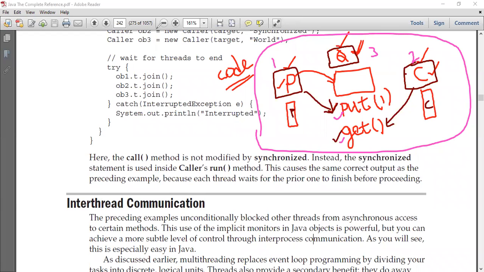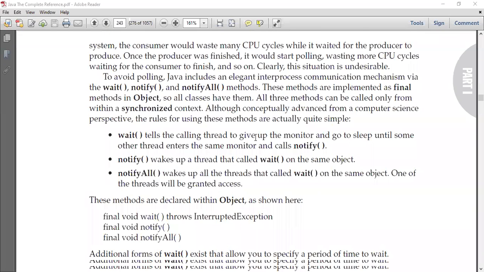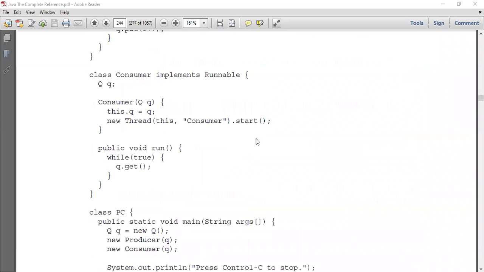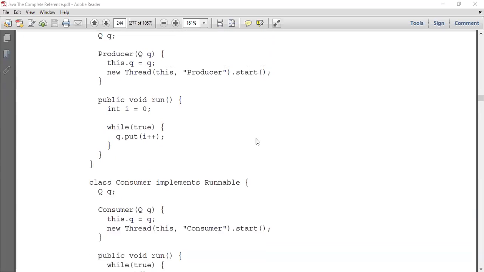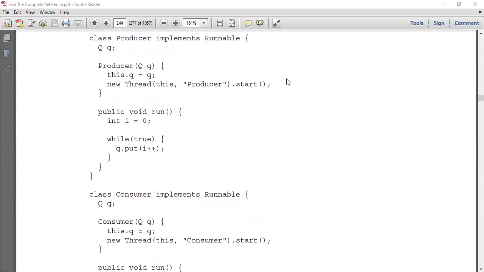No questions? Okay, fine. So let us move to the implementation part.